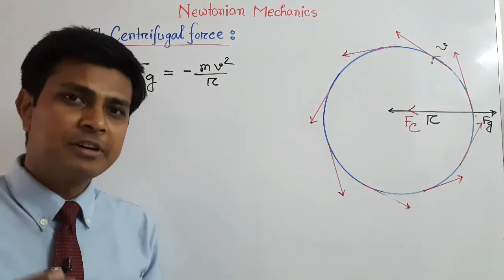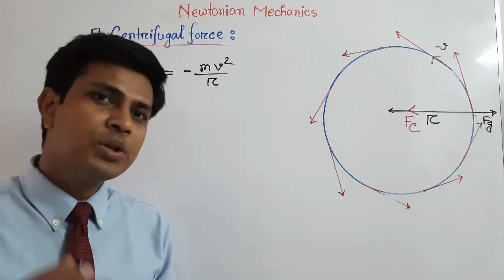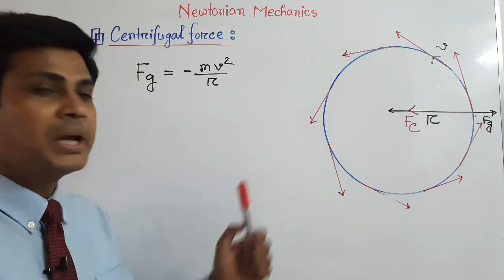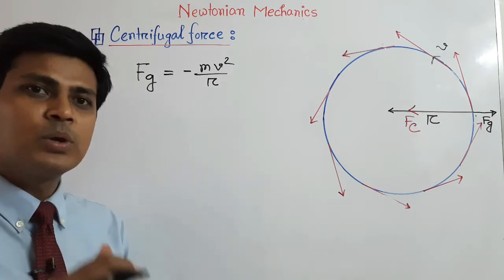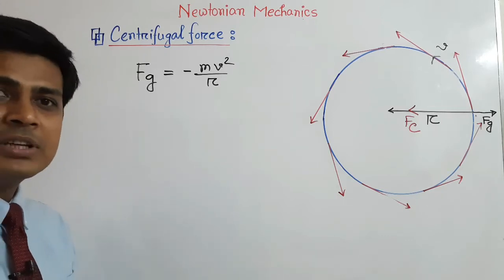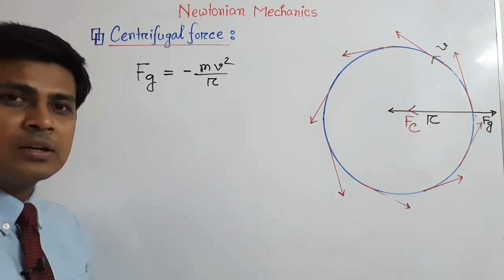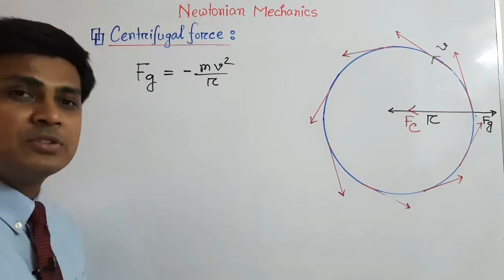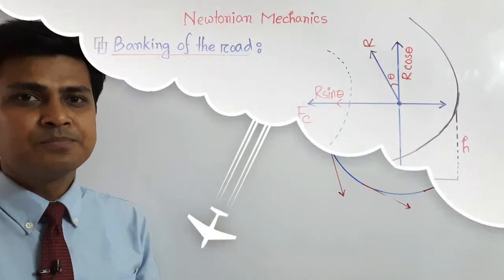So suppose a piece of stone fastened with a thread is rotating in a circular way. If you cut off this thread, then you can see this stone will fly off into space, due to the lack of the centripetal force and due to the action of the centrifugal force, this piece of stone will fly off into space.